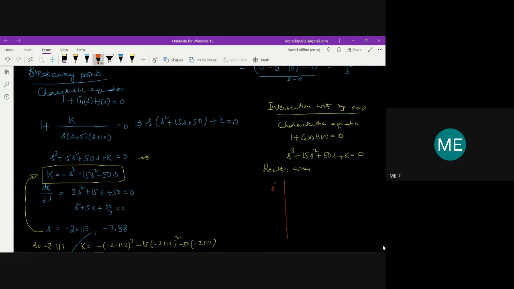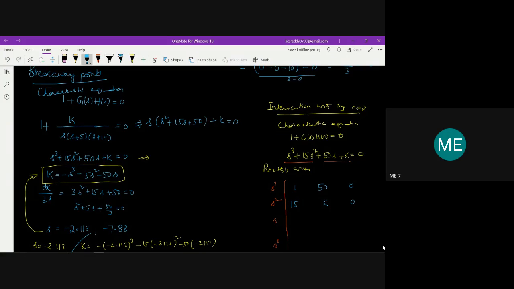That is s cube here, s square, then s, then s power 0. Write vertically downward the coefficients of the s cube term and s square term, that is 1 and 15, then 50 and k. Then nothing is there, so I'll write zeros.